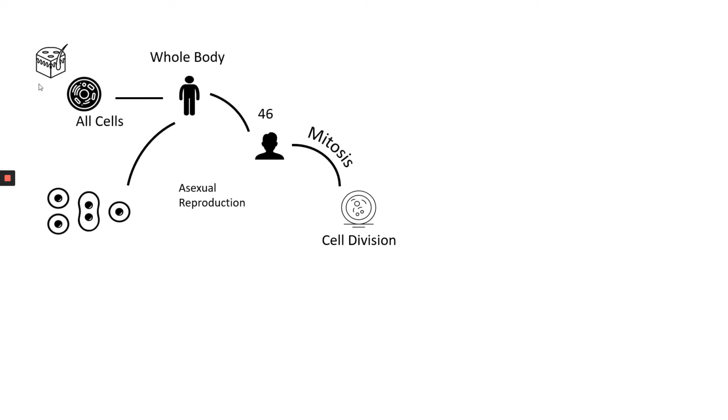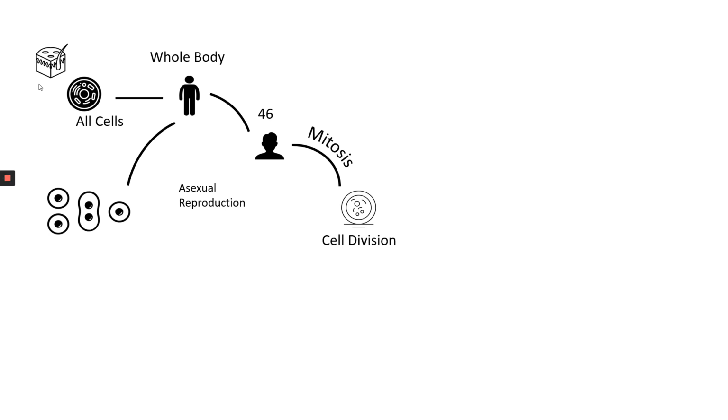So our first section is mitosis. And here we're looking at a particular type of cell division which happens in the whole body. Each human cell has 46 chromosomes, and we need to copy those cells for a number of different reasons. And this occurs in the entire body. Every single cell will divide or replicate via mitosis. And this is an example of asexual reproduction.